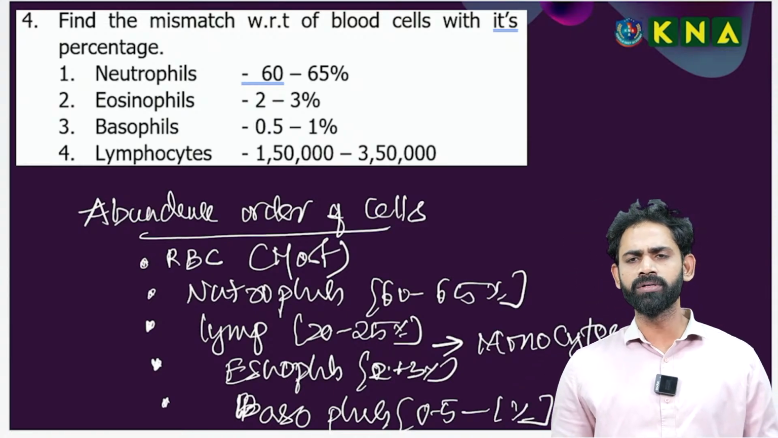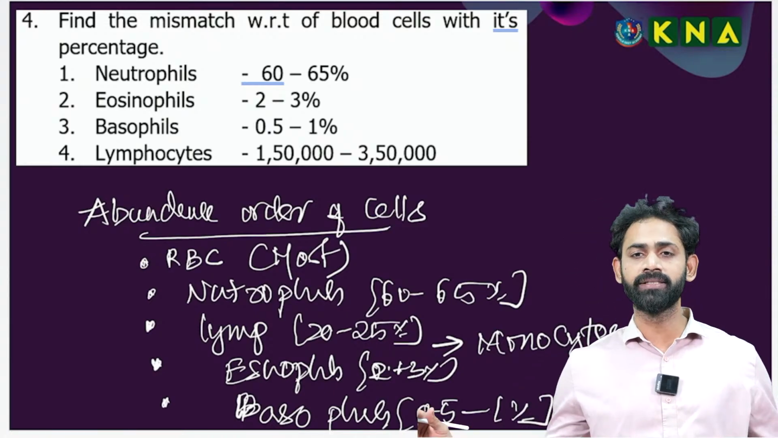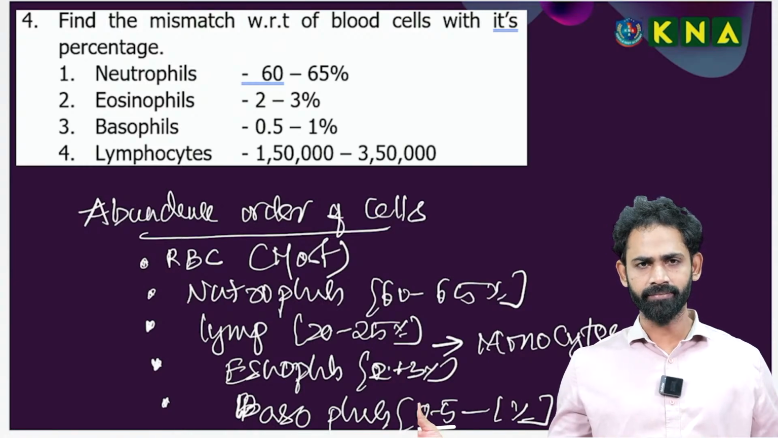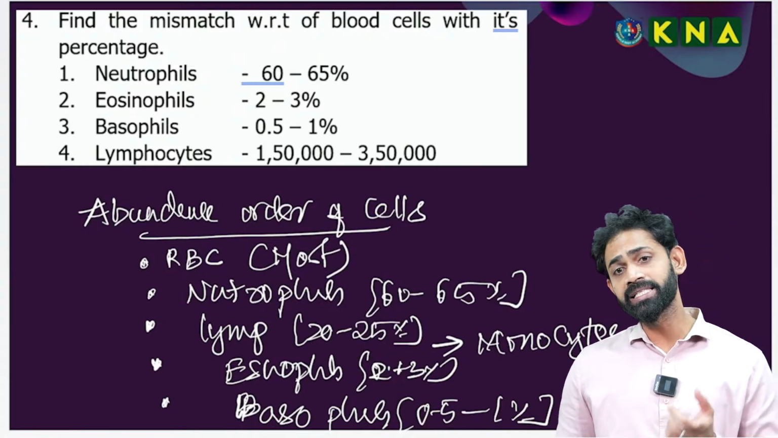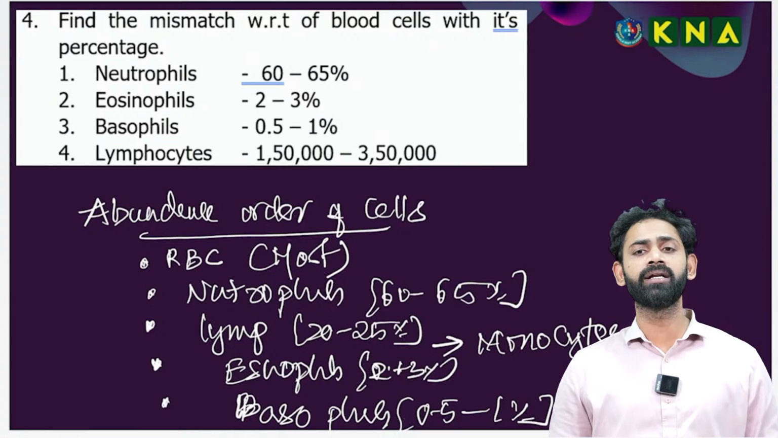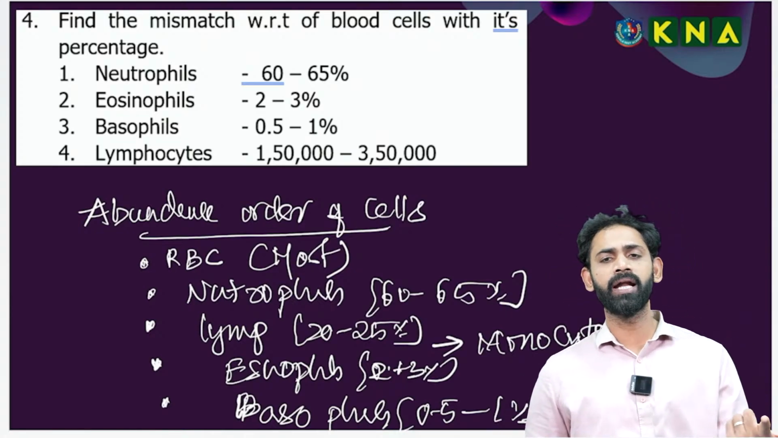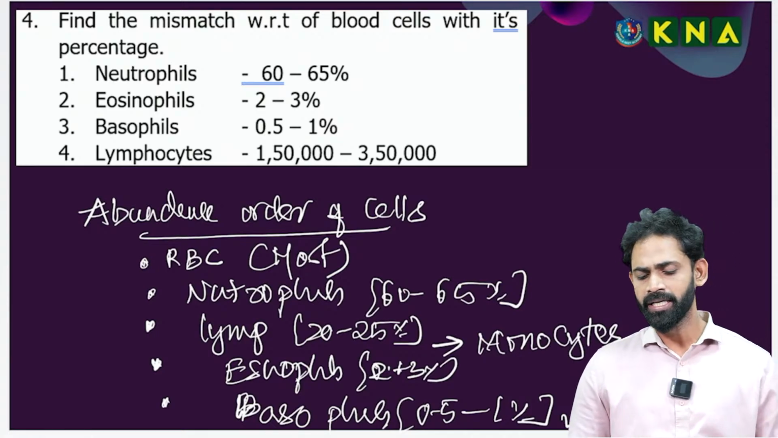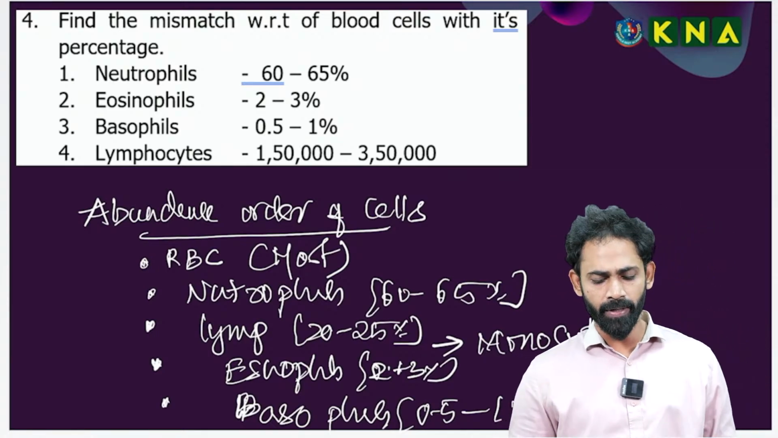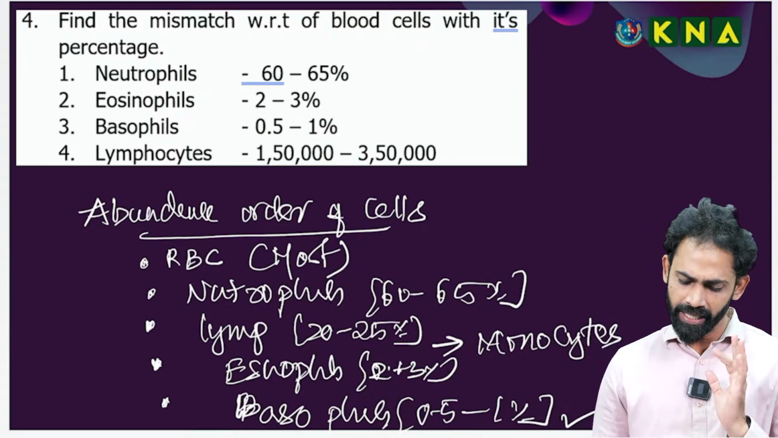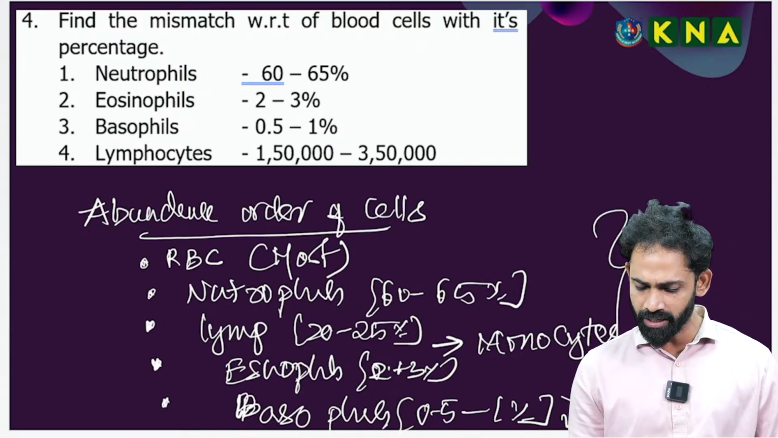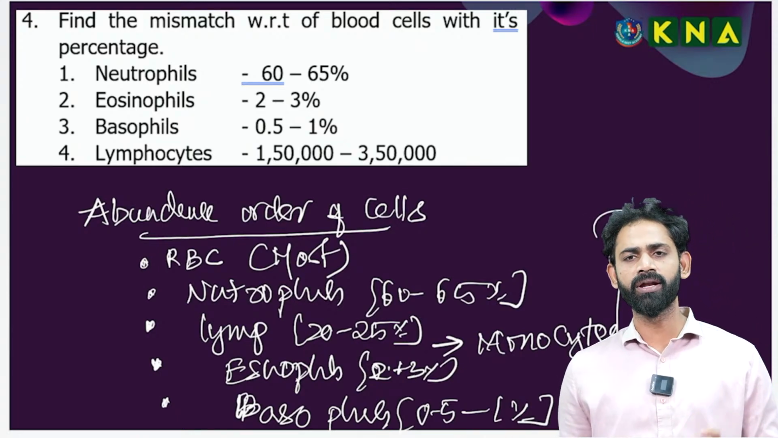Which is the most abundant WBC, the most abundant leukocyte? That is the neutrophil. Which is the least abundant WBC? Going for the basophils. The most abundant WBC is the neutrophil, and the least abundant WBC belongs to the basophils. Okay? That's one. This is the abundancy order. Very nice. In the next slides we will cover the functions.